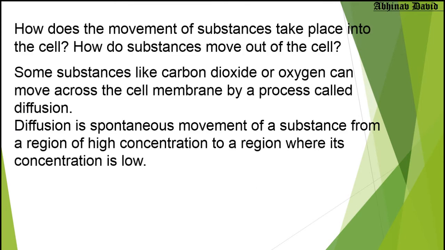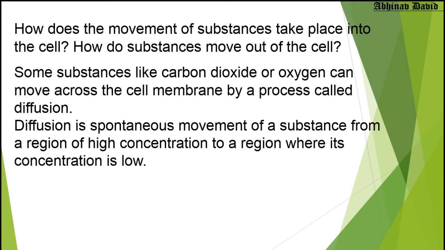Now this is a very important function. How does the movement of substances take place into the cell? I already told you that substances move in and out of the cell, but how do these substances move in and out? We know that all the cells in our body require oxygen, so they take in oxygen, and they don't want carbon dioxide, so they give it out. So the cells of human beings take oxygen and give out carbon dioxide. And what about plant cells? They want carbon dioxide for photosynthesis, so they take carbon dioxide and give out oxygen.